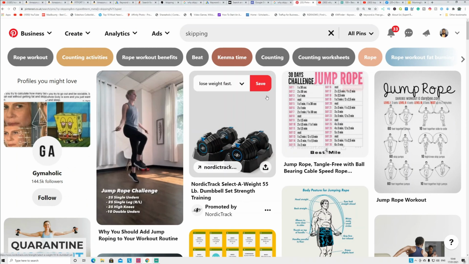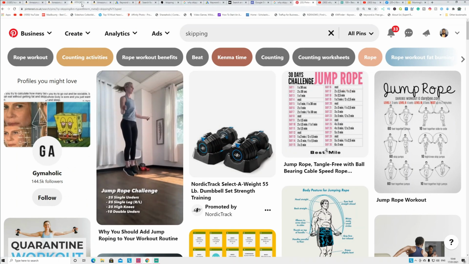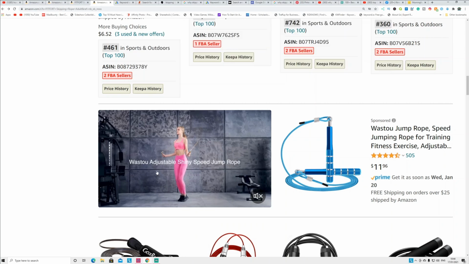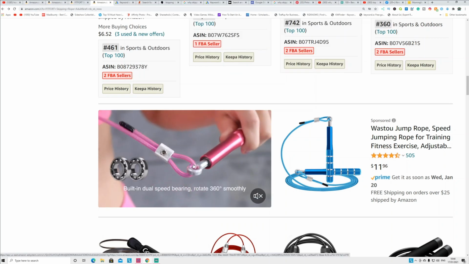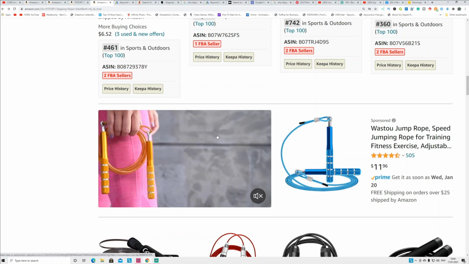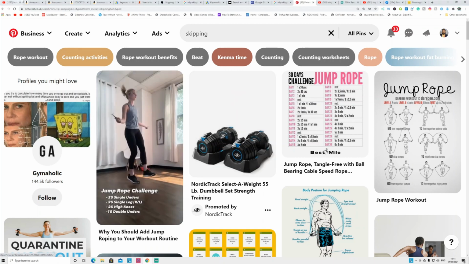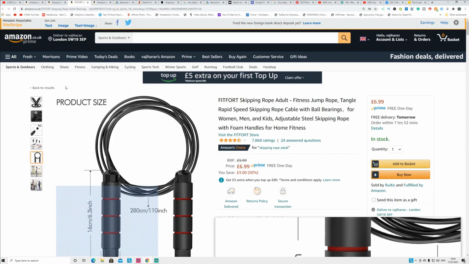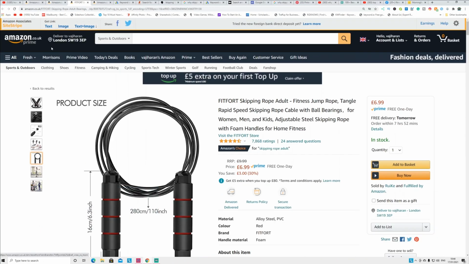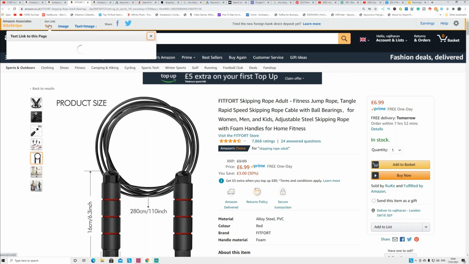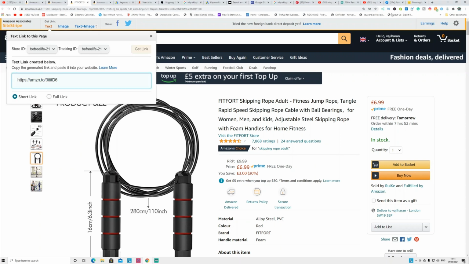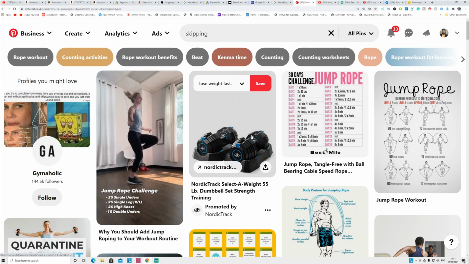The other way is Pinterest. With Pinterest, what you can do is go to Amazon, download the pictures, or if some of the skipping rope listings have videos, download those videos. These are around 1 minute long. Upload them on Pinterest and link directly back to Amazon. You have to put the title, description, and hashtags, and you can say go to Amazon listing. If you register with an Amazon Associate or affiliate account, you're able to get the affiliate link, get text, and click, copy and paste this link, and link directly from Pinterest to Amazon. So whenever people click your Pinterest pin, it will automatically redirect to Amazon.